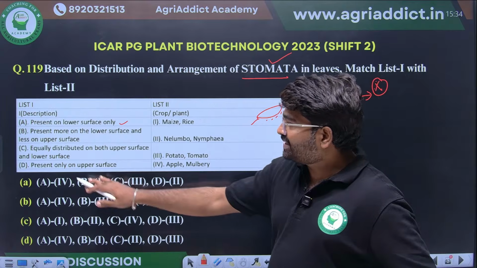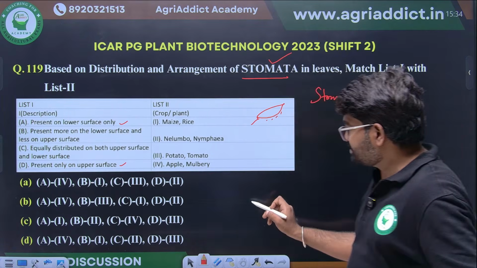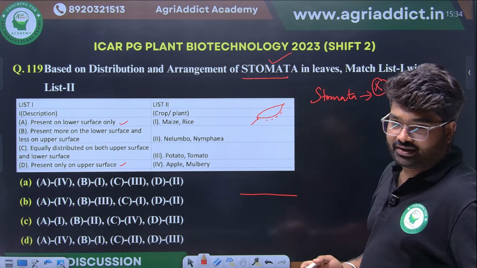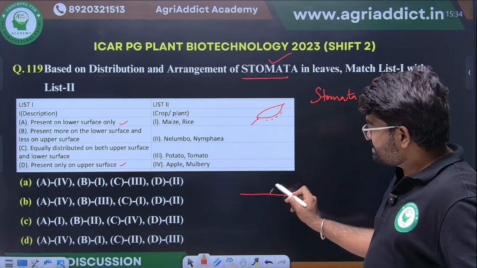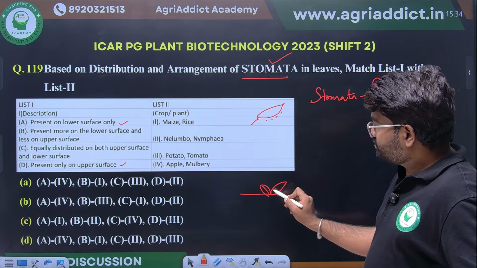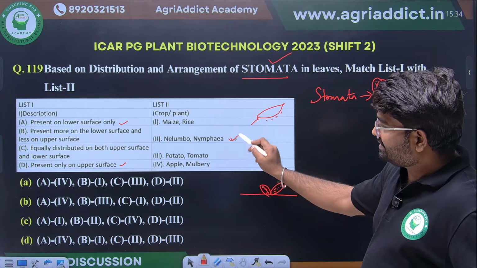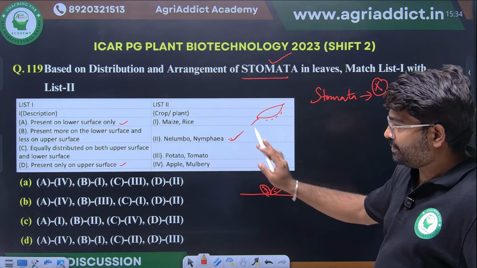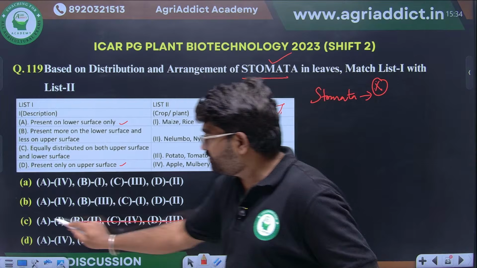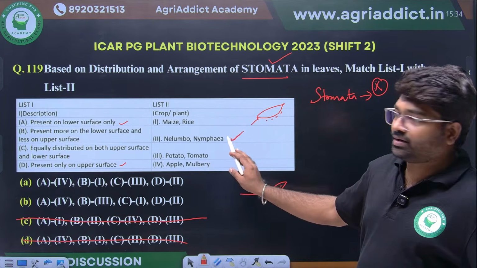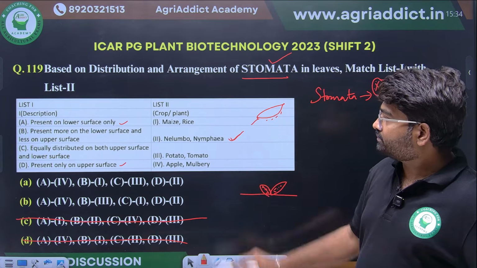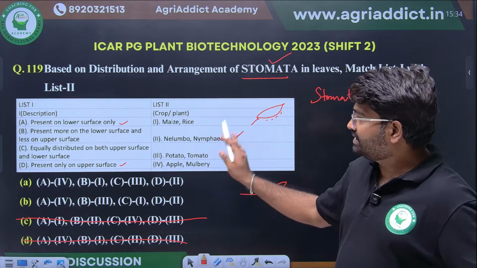Fourth is present only on the upper surface, for example a plant growing in water. Ultimately the stomata should be present only on the upper side of the leaf. This is the typical plant, Nelumbo and Nymphaea, where stomata will be present only on the upper leaf surface. So this is clear.